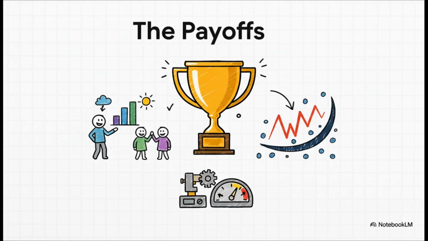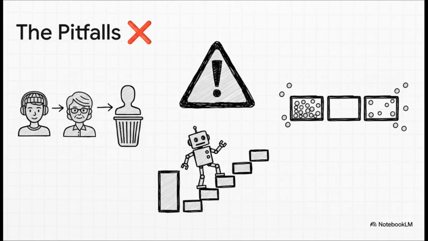It can also make your models more robust by preventing them from getting too complex, and it can even help certain models perform better. But, and this is a big but, there's always a price to pay. The biggest pitfall is information loss. By grouping numbers, you lose that fine-grained detail. A 21-year-old and a 34-year-old might both just end up in the young adult bin. And if you choose your bins poorly, you can actually make your model perform worse. It's a really delicate balancing act.